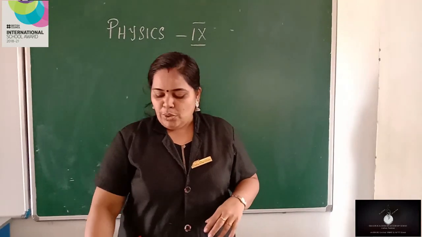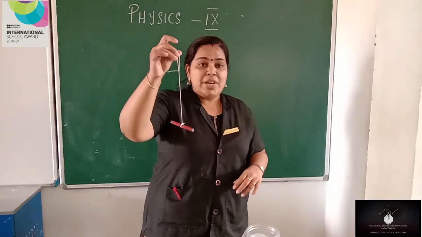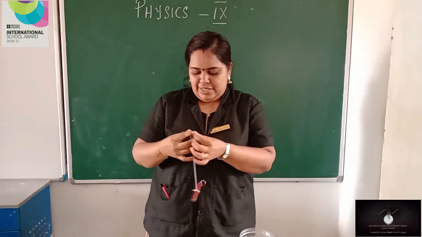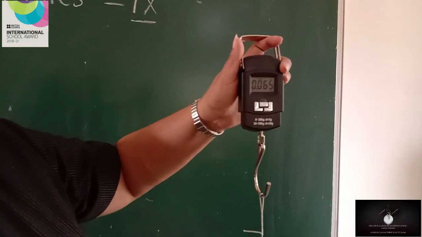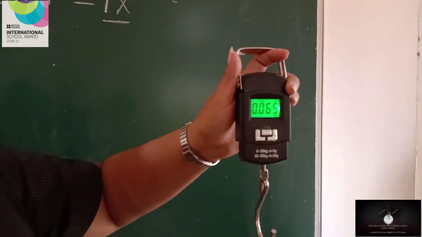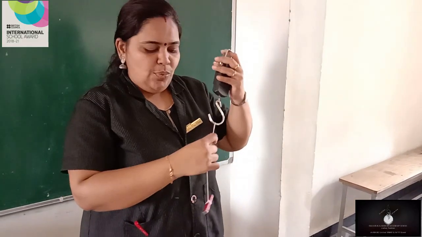Now, I am going to measure the weight of this magnet in air using the spring balance. Just see the weight in air. How much? Can you see? How much is the weight? Yes, 65 grams.